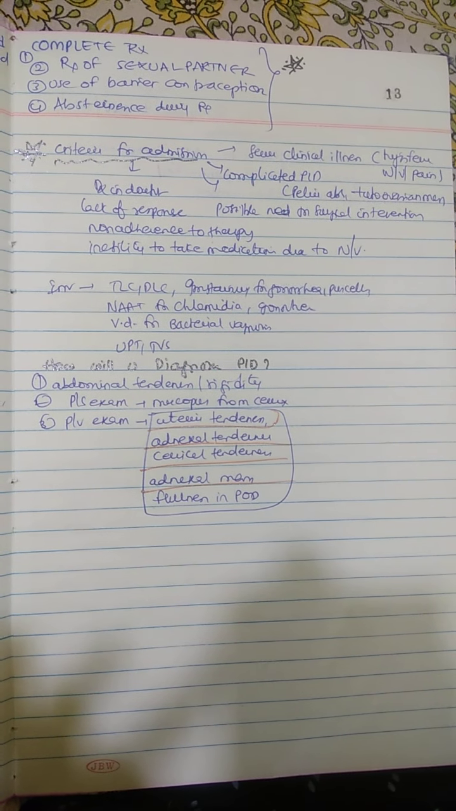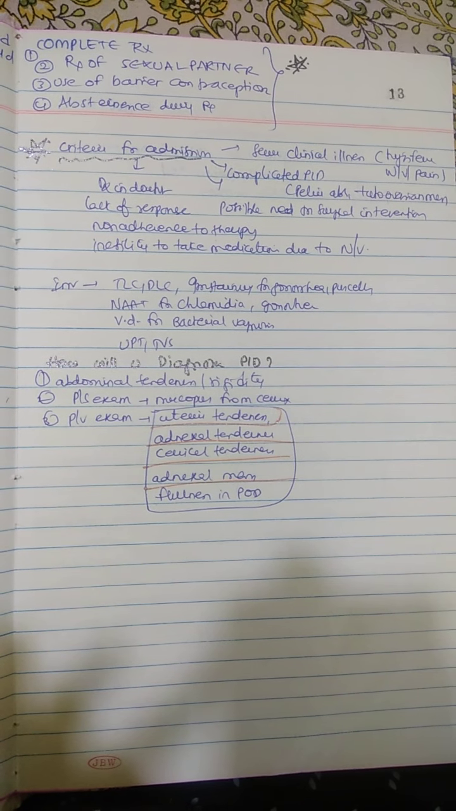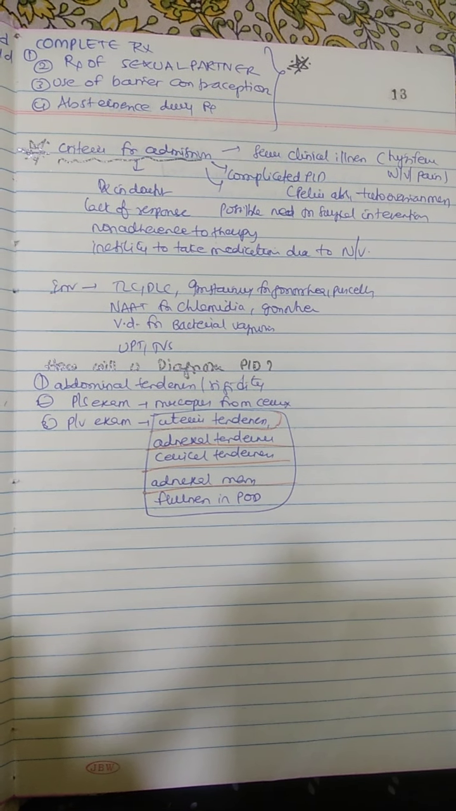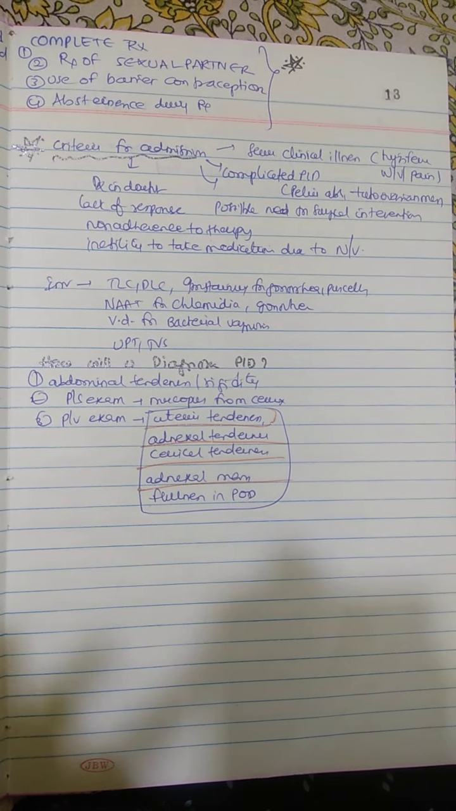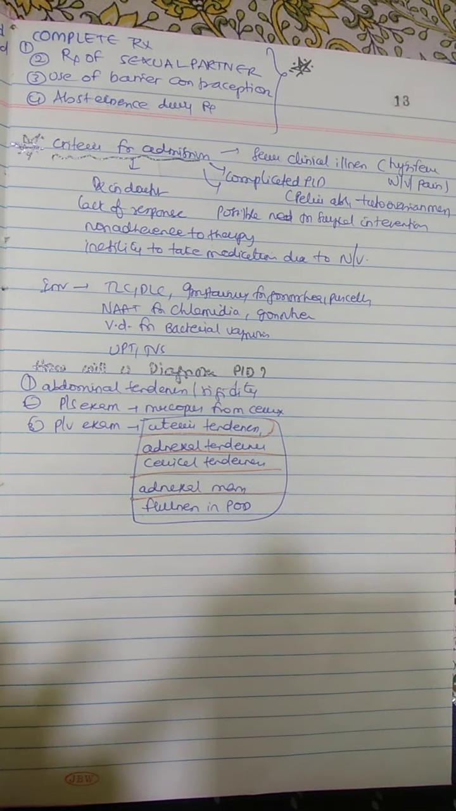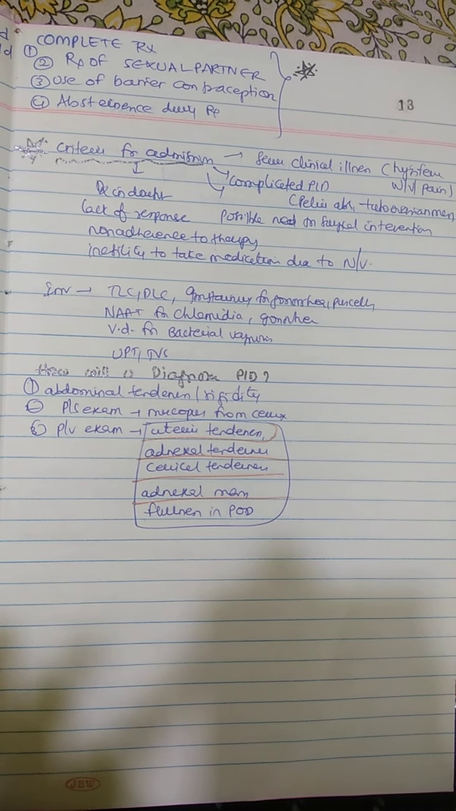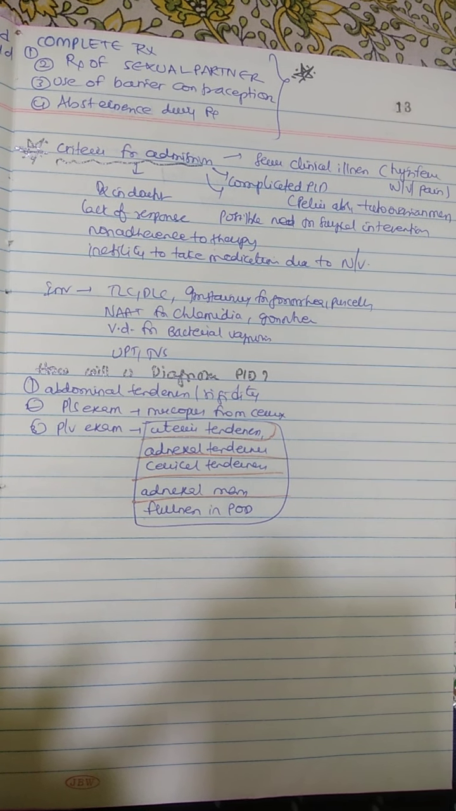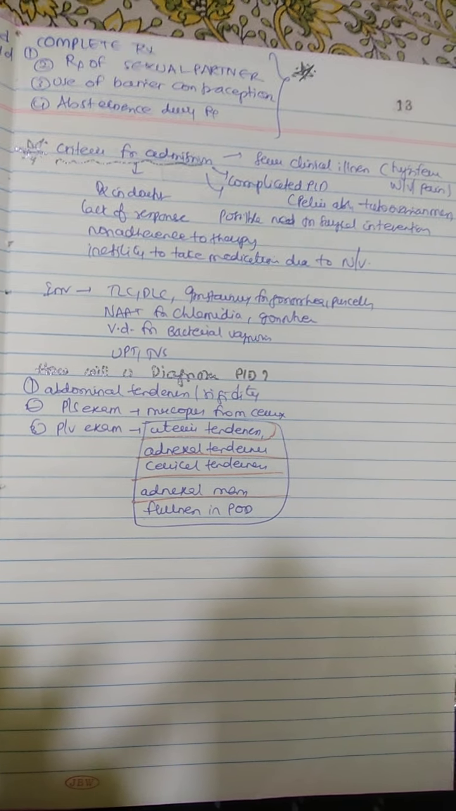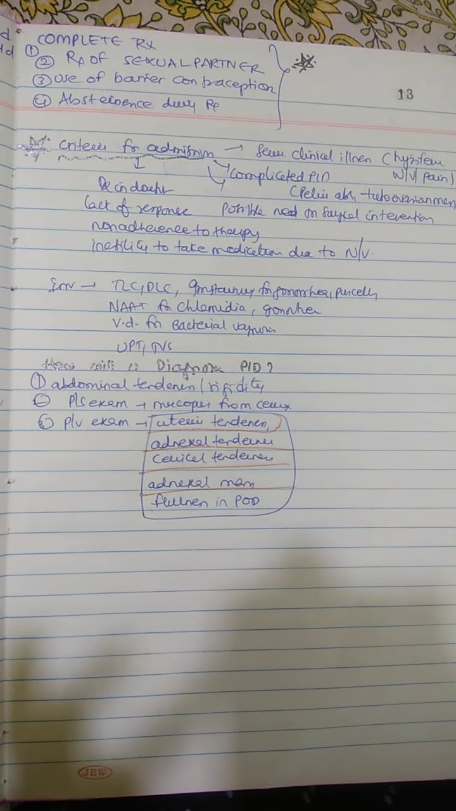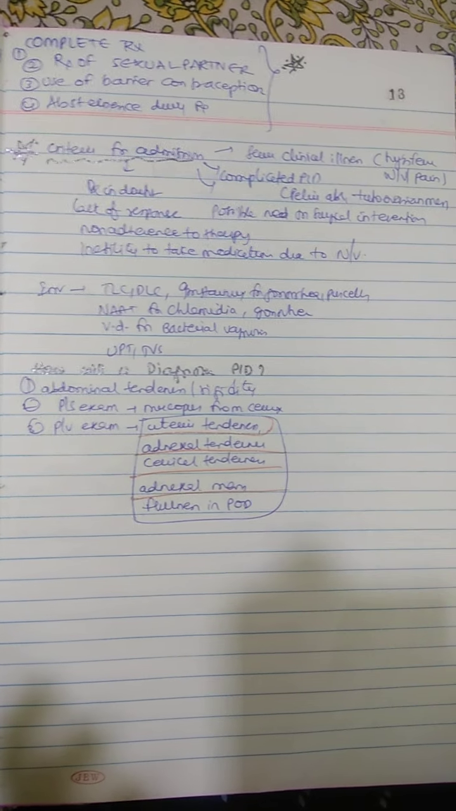Investigations include total leukocyte count, differential leukocyte count, gram staining for gonorrhea and pus cells, and NAT for chlamydia and gonorrhea, vaginal discharge for bacterial vaginosis, UPT, and transvaginal ultrasound. And how can we diagnose the PID: it includes the abdominal tenderness mainly, and per speculum examination there will be discharge from the cervix, and on PV examination uterine tenderness, adnexal tenderness, or cervical tenderness, or mass or fullness in the PID.